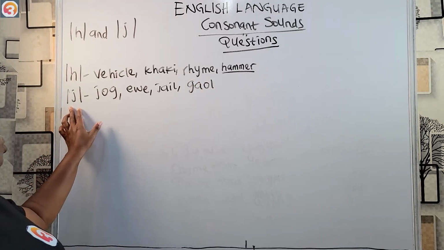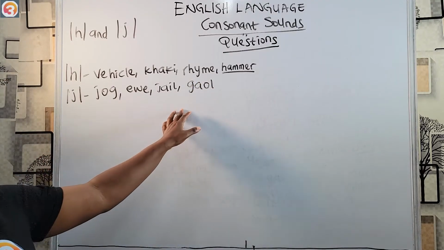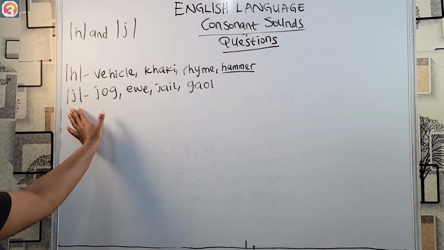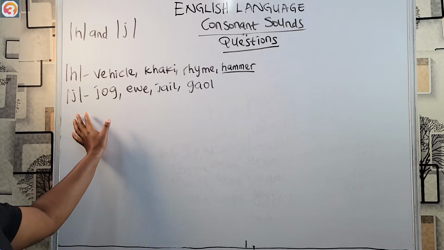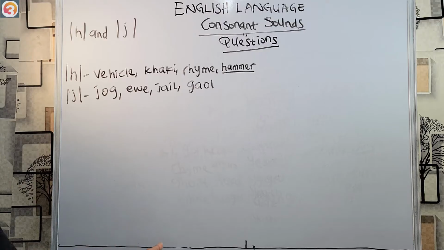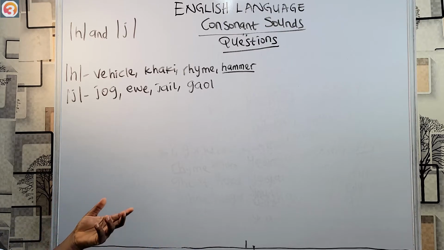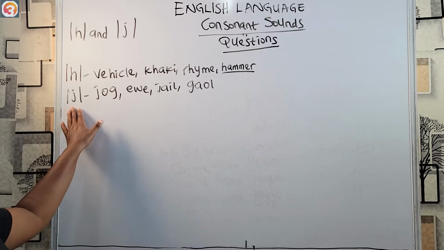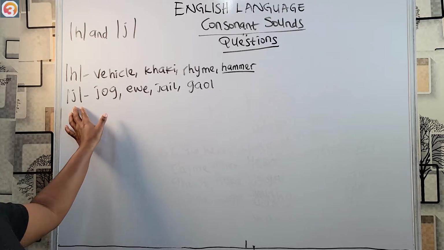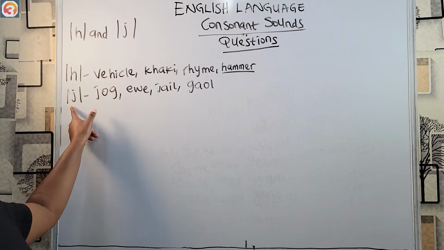So this sound, we're looking for this sound in the options. This is like the only consonant sound where the letter does not contain it. If you're dealing with consonant H, we say we can find it in words containing letter H. If you're dealing with consonant S, consonant K, consonant T, we say we can find it in words containing letter S, letter K, letter T. But for this one, it's different. Words containing letter J do not contain the sound.